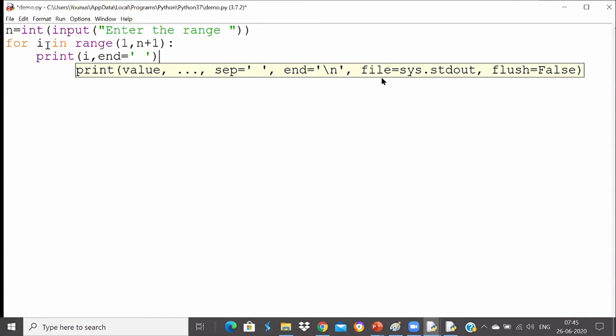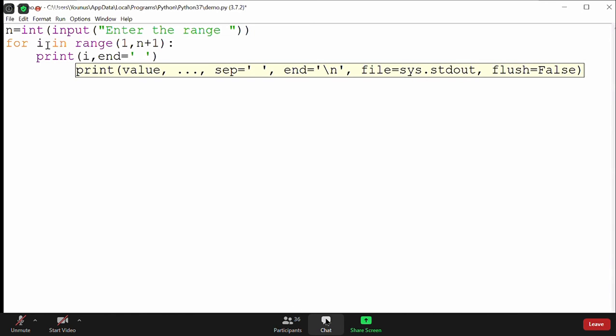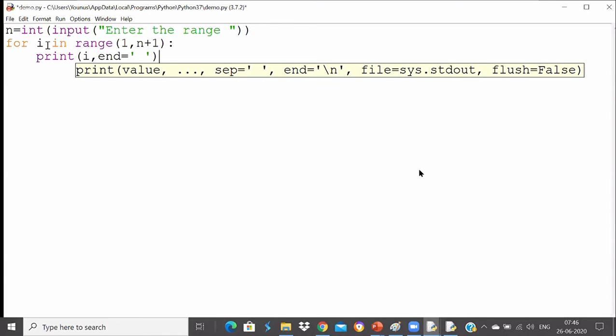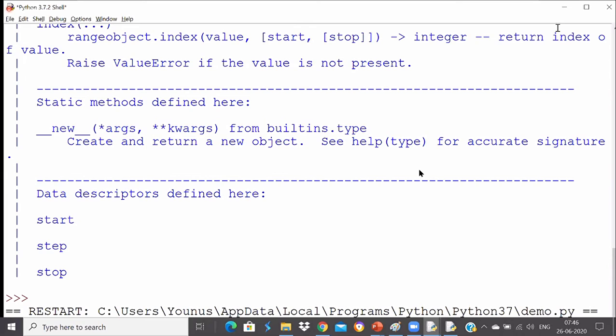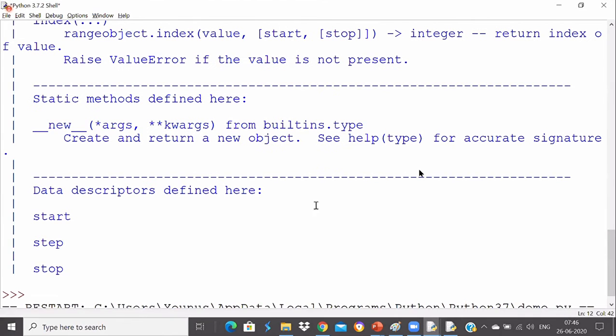So don't you think that it's better than the while loop now? We did the same program with while yesterday. We said i is equal to 1, while i is less than or equal to n, print the value and update the value. If anything gets missed in initialization and incrementation, the whole program will be gone. So that's why the for loop will be better in that case, and I can run this code now, and you can see here it's getting printed.